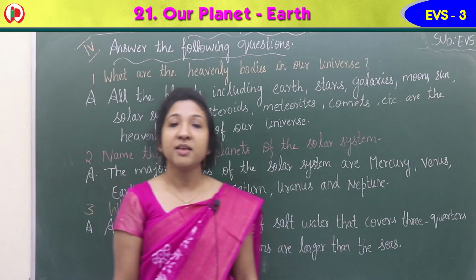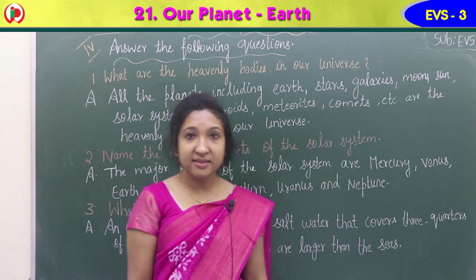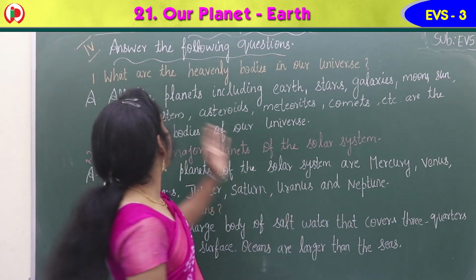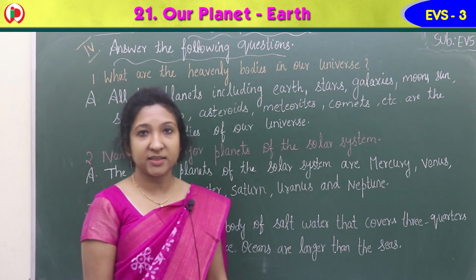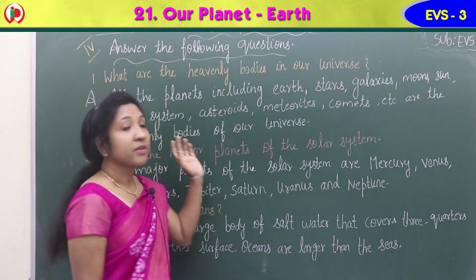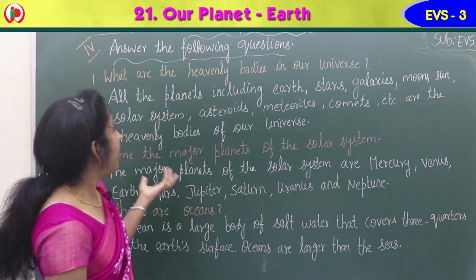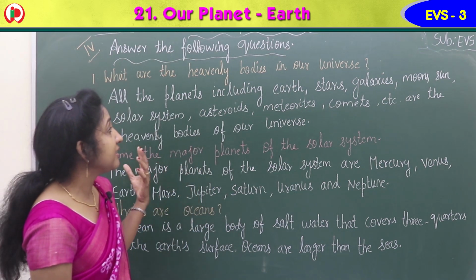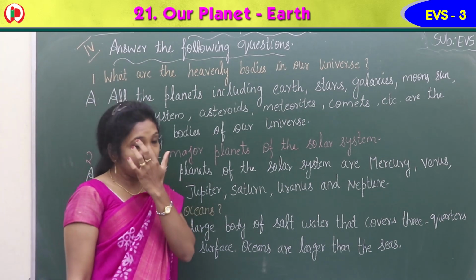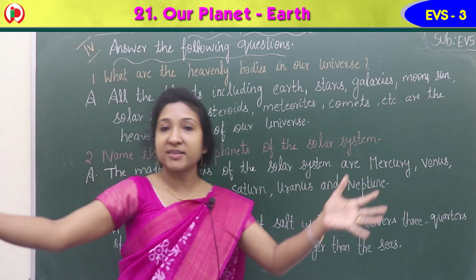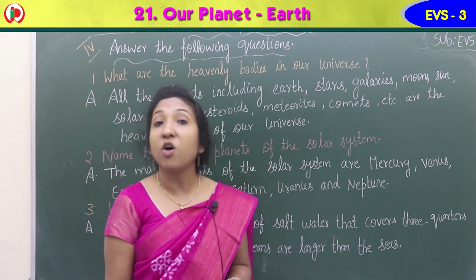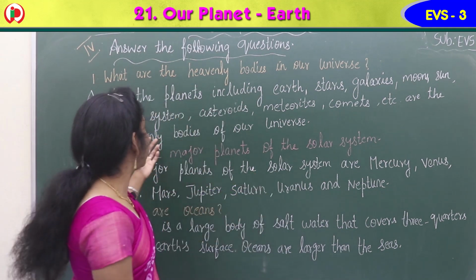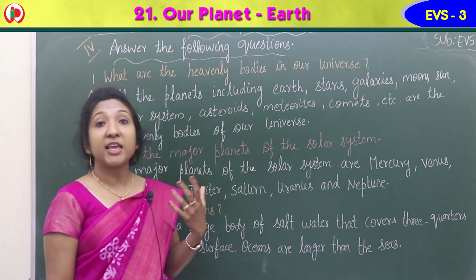Okay? Yes, children, so our next exercise in the workbook is exercise 4. Answer the following questions. First question, what are the heavenly bodies in our universe? So in our universe, a vast space, there are some heavenly bodies. So what are they? Answer, all the planets including Earth.